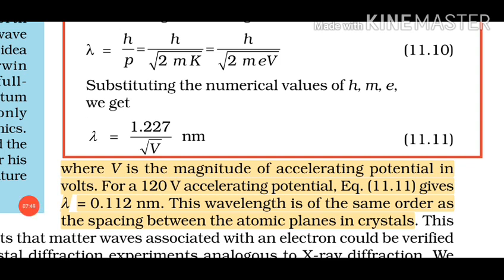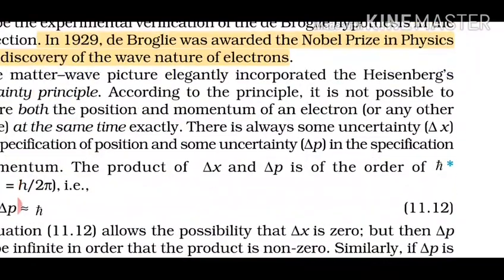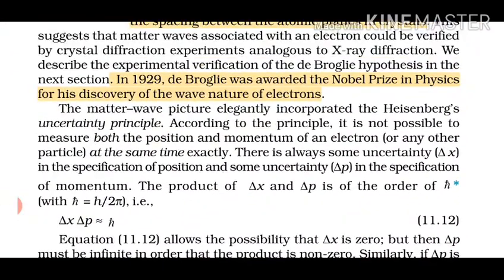So from here they got an idea: if the wavelength is of the same order as the interatomic spacing of the planes in the crystal, then this formula can be verified by an experiment similar to diffraction, and that experiment is the Davisson-Germer experiment, which we'll be doing in the next video lecture. Okay, so the formula is there, and in 1929 de Broglie was awarded the Nobel Prize in physics for his discovery of the wave nature of electrons.